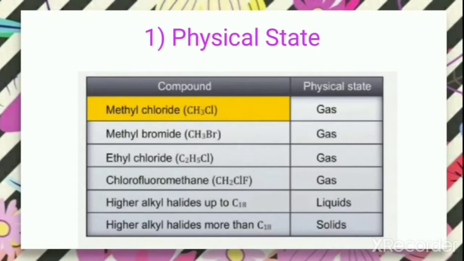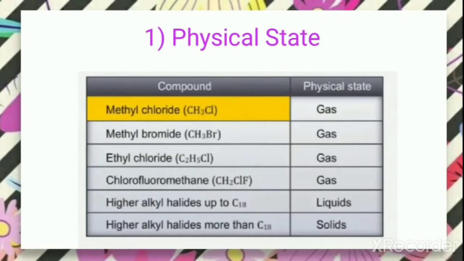Haloalkanes in general are colorless when pure and sweet smelling liquids. The lower members like methyl chloride, methyl bromide and ethyl chloride and some of the chlorofluoromethanes are colorless gas at room temperature. Even the higher members are observed to be liquids or solids.